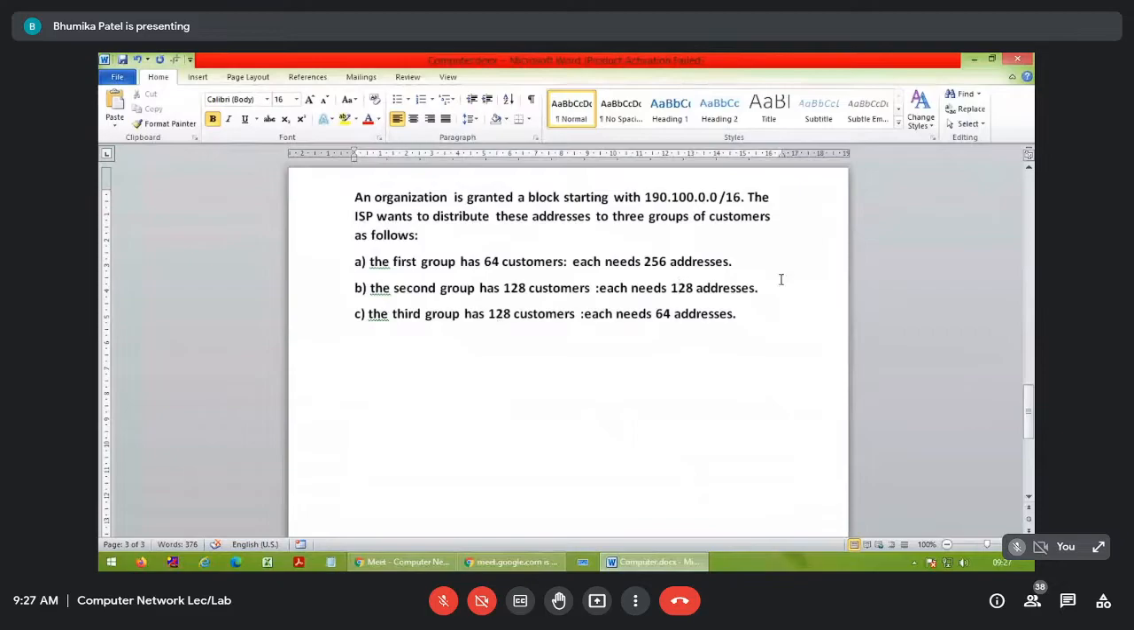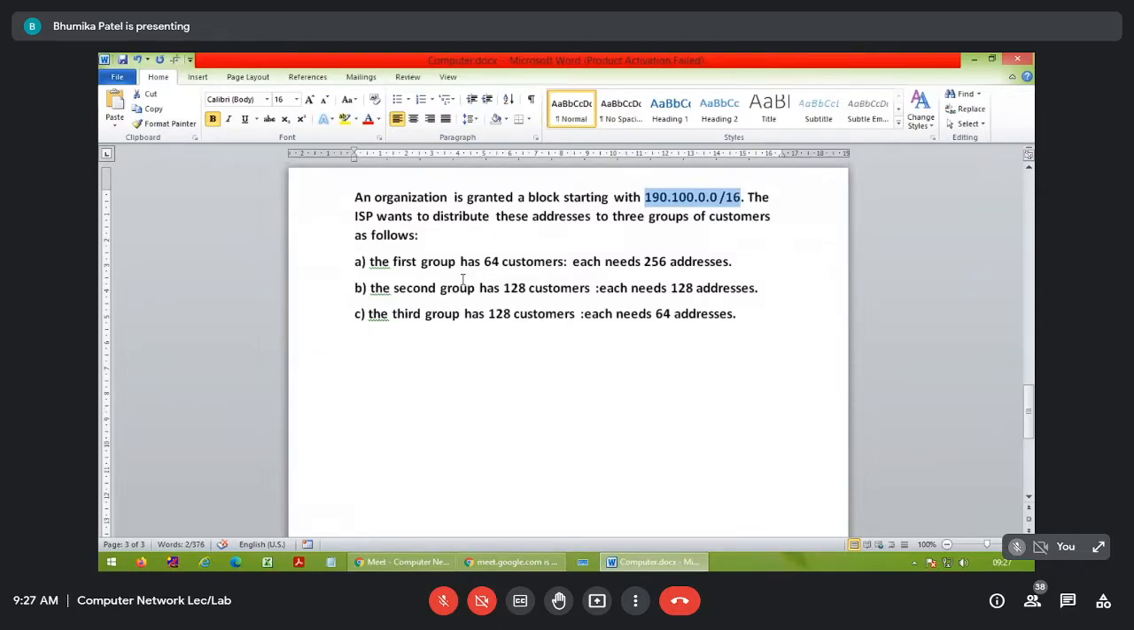So we want to distribute the IP addresses, which we can identify from this IP address or this notation, and then we have to distribute those IP addresses to these three groups, right? So here the subnets are not three.